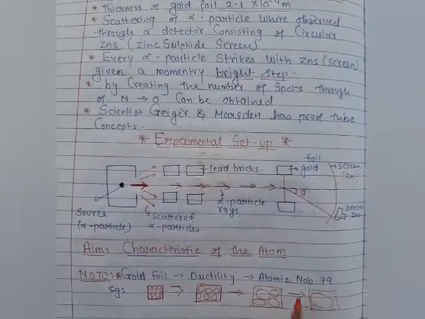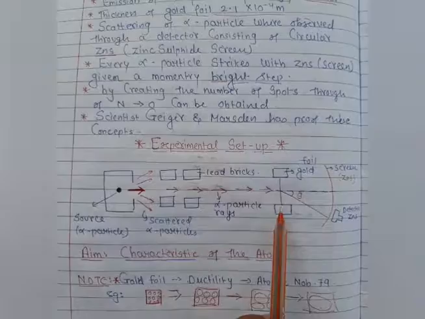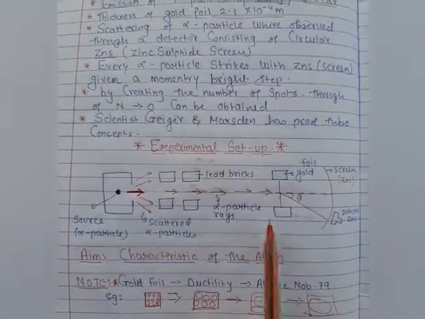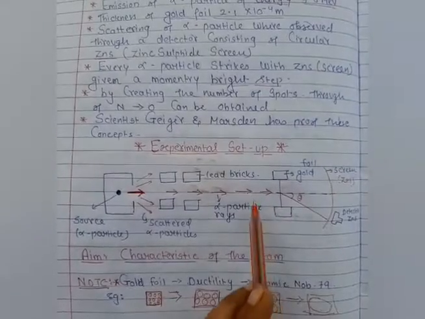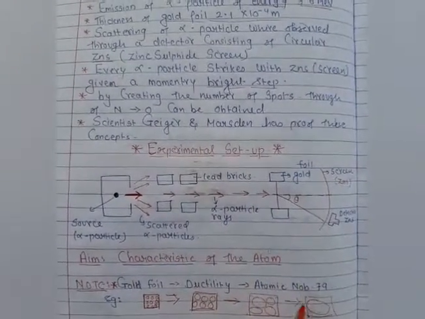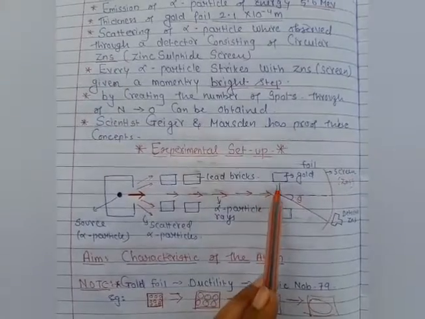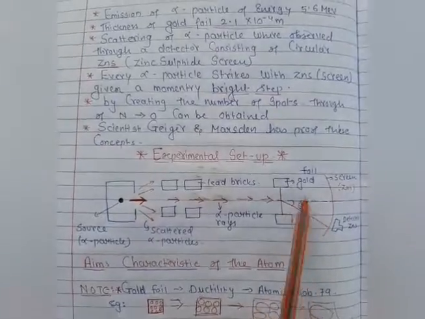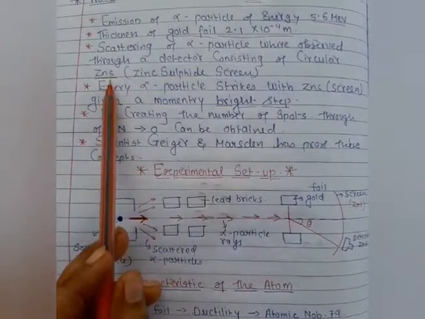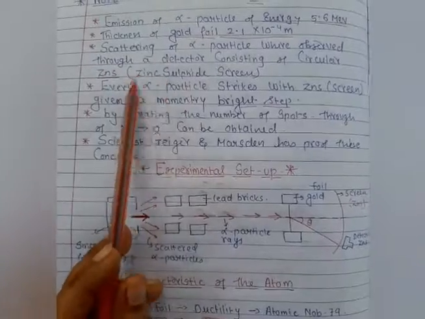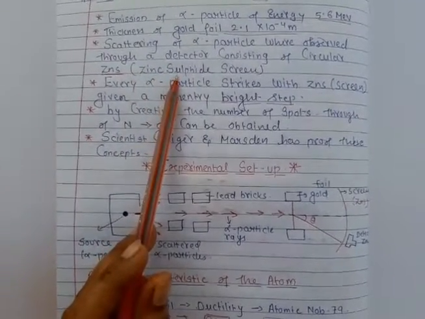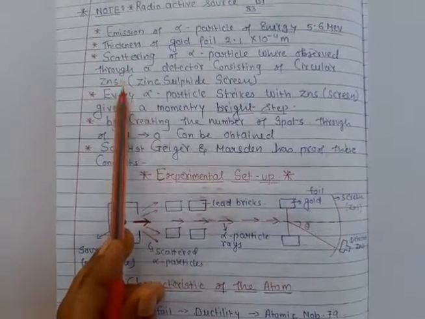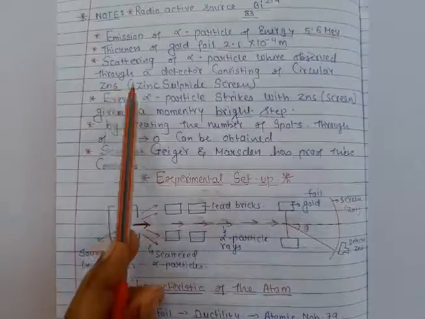That's why, students, we are using the gold foil here, because when the alpha particle is scattered on this gold foil, the number of atoms becomes single. When the alpha particle strikes the gold foil, there is a screen present, and this screen is made up of zinc sulfide. Yes, that is also a metal, a hard metal, as I explained in the photons and electrons chapter.